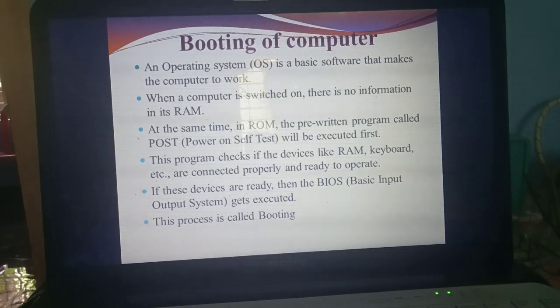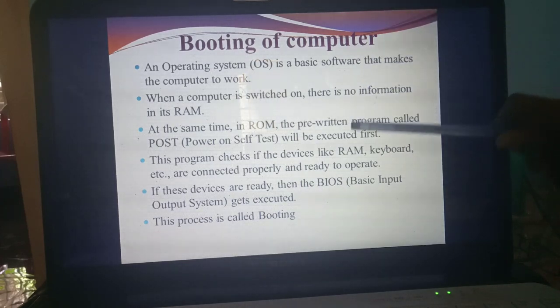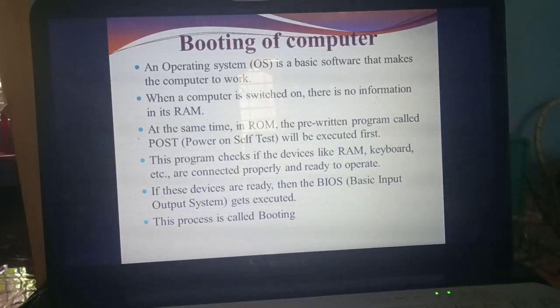Okay. So after this POST program run finishes, it will check the devices. What's the use of that program? This program checks which devices, like RAM, keyboard, mouse, are connected to the computer. It will check all the devices, whether they are connected to the computer properly or not. That is the power on self-test. The name itself tells you.